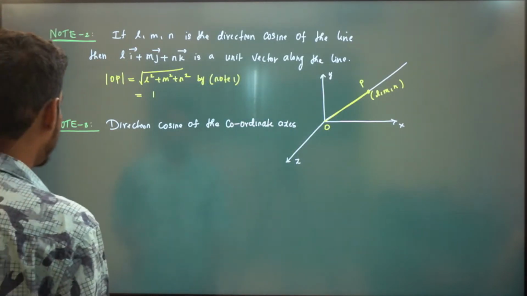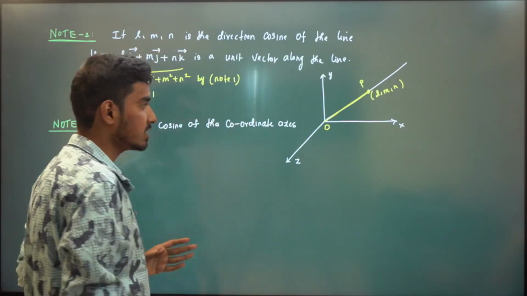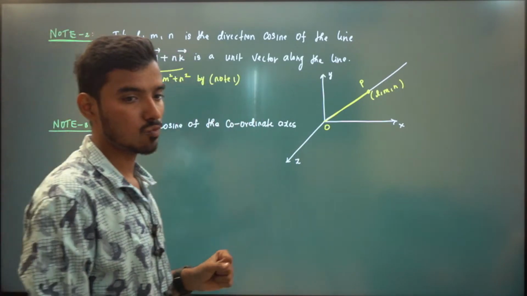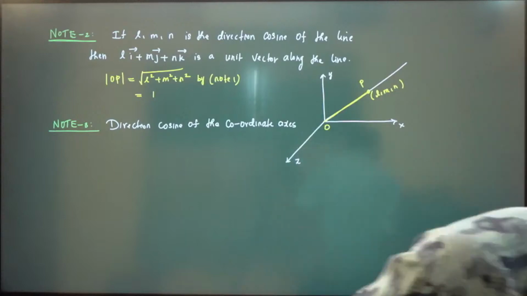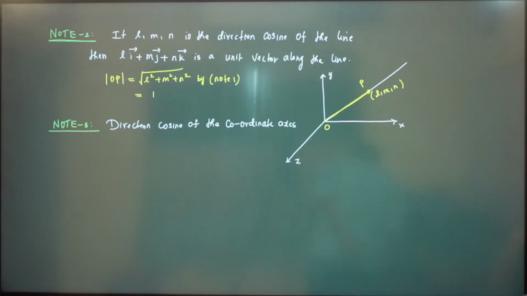Okay. So what is the direction cosine of the x-axis? What is the direction cosine of the y-axis? And what is the direction cosine of the z-axis? So please repeat note 2. Yes, I'll repeat. Just a minute.